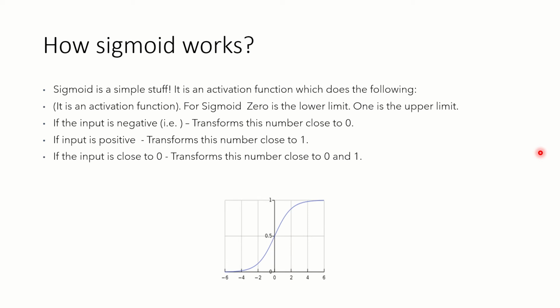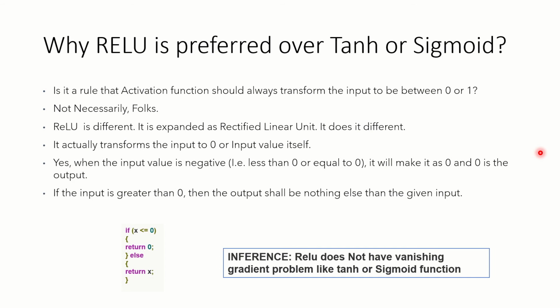If the input is positive, it will be transformed closer to 1. If the input is close to 0, it is transformed to a value between 0 and 1. That's all, finished. It is very simple.